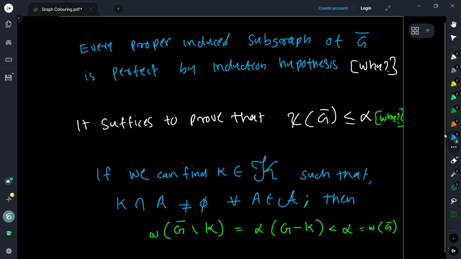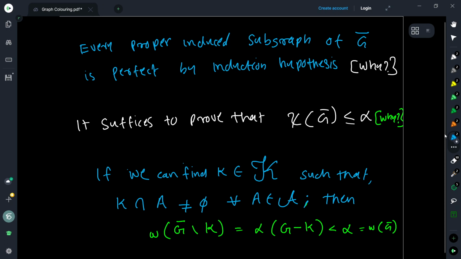Because its complement would be a proper induced subgraph of G, and by induction that is perfect. Given a perfect graph, every induced subgraph is also perfect. That is the definition of perfect graphs. So since G is perfect, its induced subgraphs are going to be perfect.